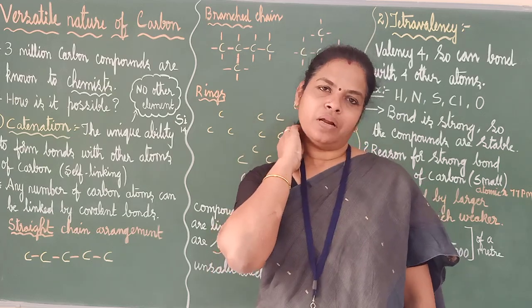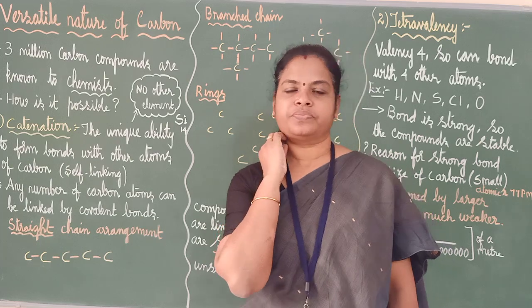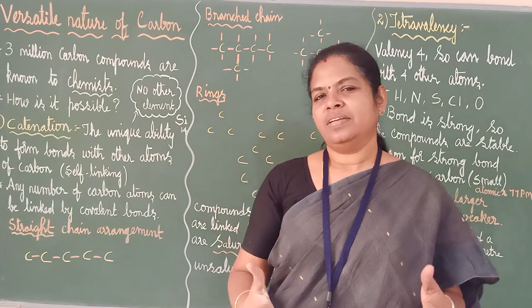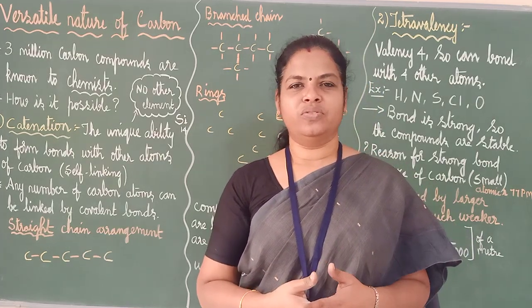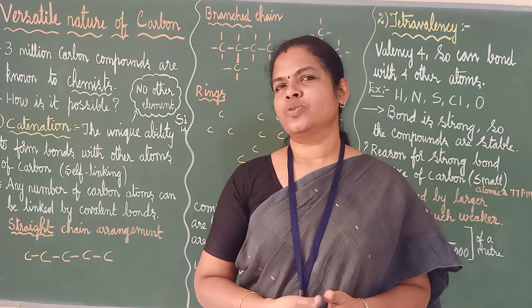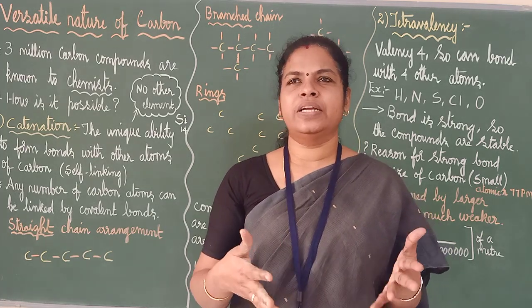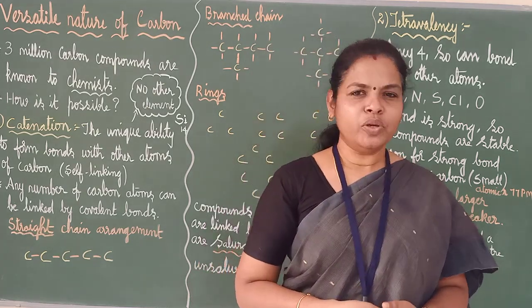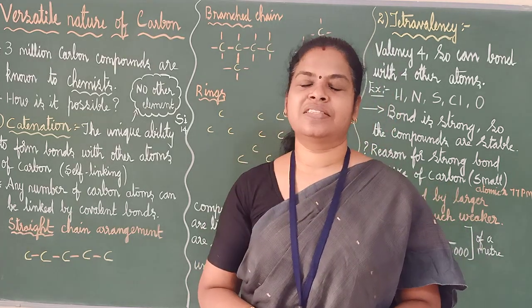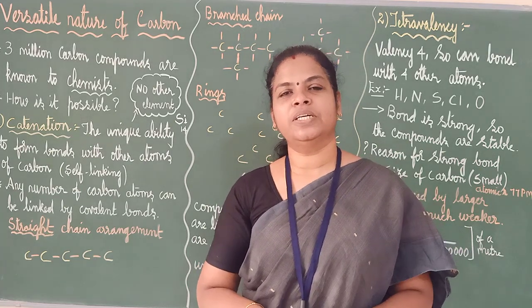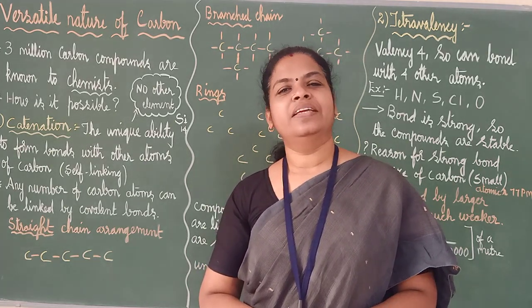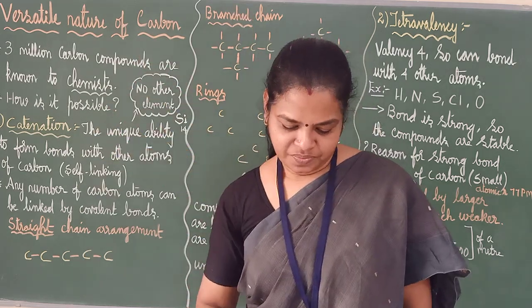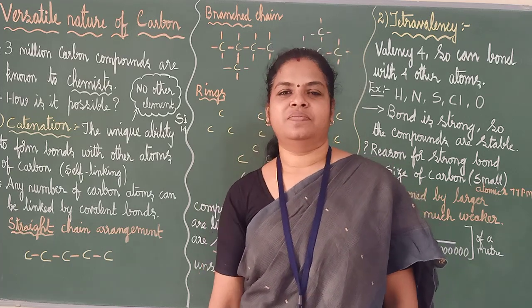Okay? How many carbon compounds can you tell if I ask you? Some 10, 20, because it's new for you. First time you are studying, no? And those who have studied already, maybe knowing some 100, 200, 300, maximum some 1000 carbon compounds they can tell. But do you know how many carbon compounds chemists have studied together? Any idea? 3 million carbon compounds they have studied, it seems, with formulas.